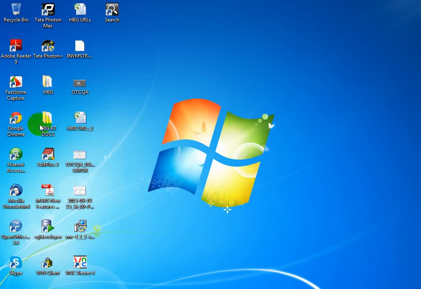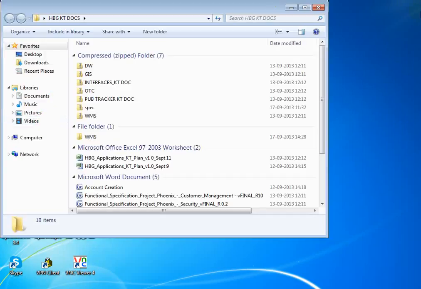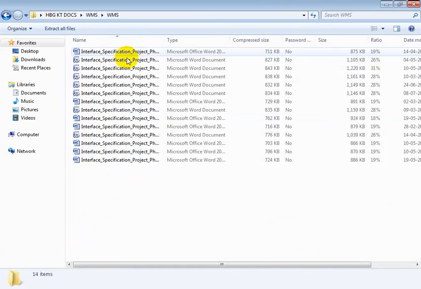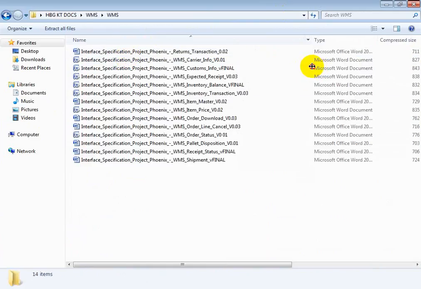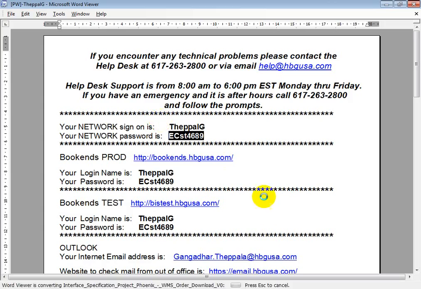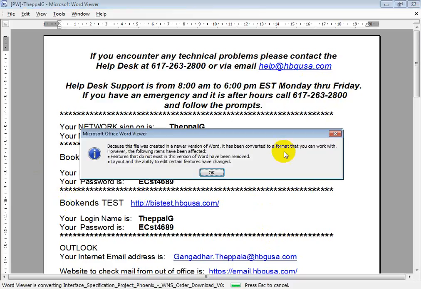First, documents. We'll discuss order download. The order download job we run after releasing of orders. Because this file is created.